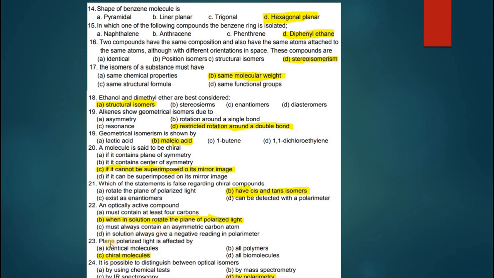Must always contain asymmetric carbon. In solution, always give a negative reading in the polarimeter. B is the correct option.